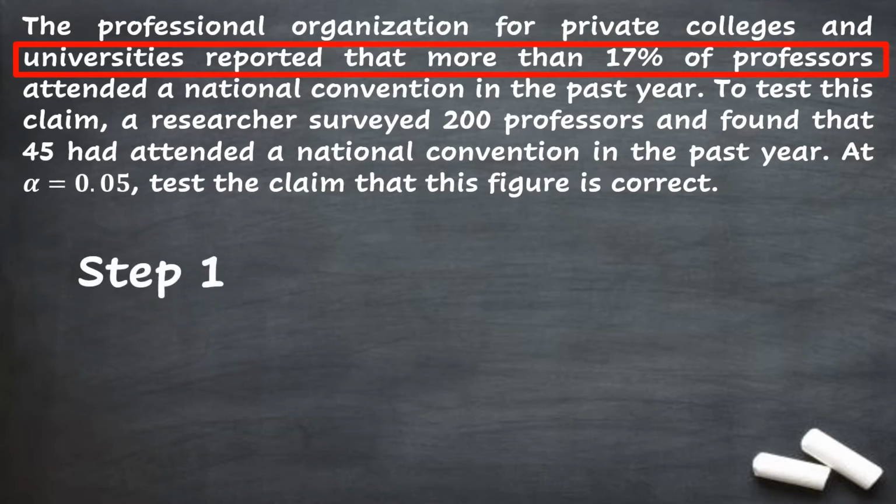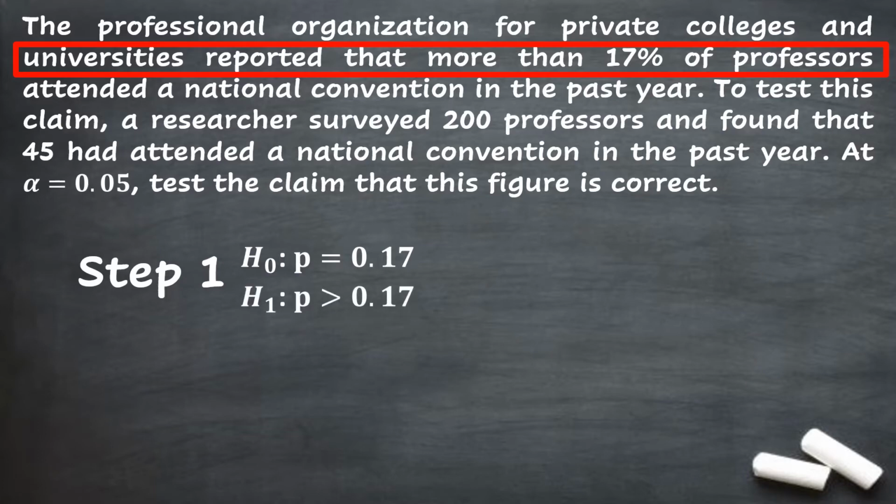First step is to identify the null and alternative hypotheses. We have the factual statement in the first sentence, so that will be our basis in constructing the null and alternative hypotheses. For the null hypothesis, we have the population proportion is equal to 0.17 since that is the reported numerical value in the factual statement.